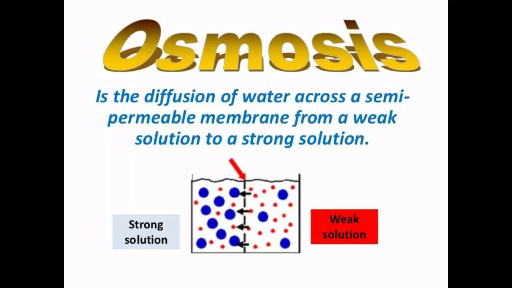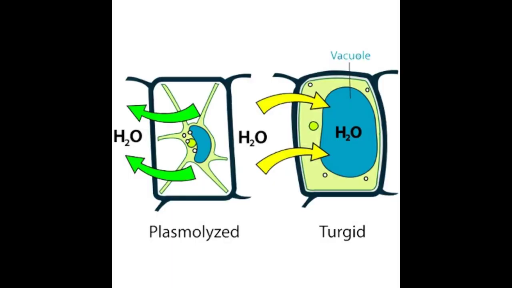The next topic, plasmolysis. It occurs when a living plant cell is placed in a hypertonic solution. Water molecules move out of the cell. It results in the shrinkage of protoplasm away from the cell wall.